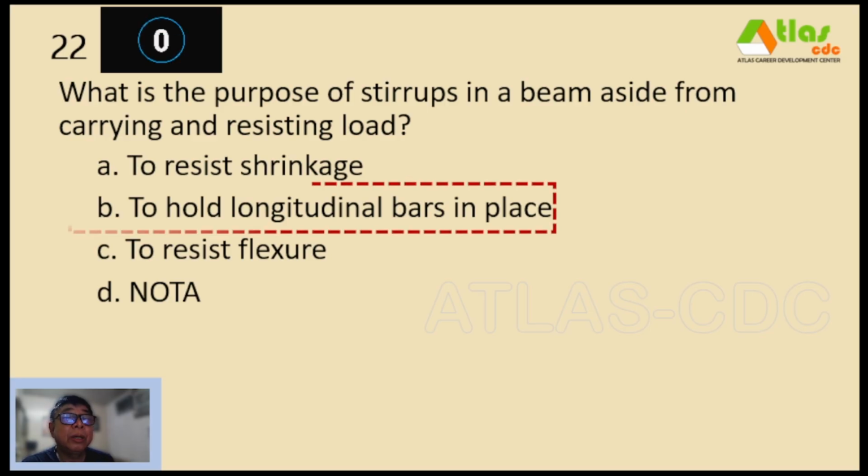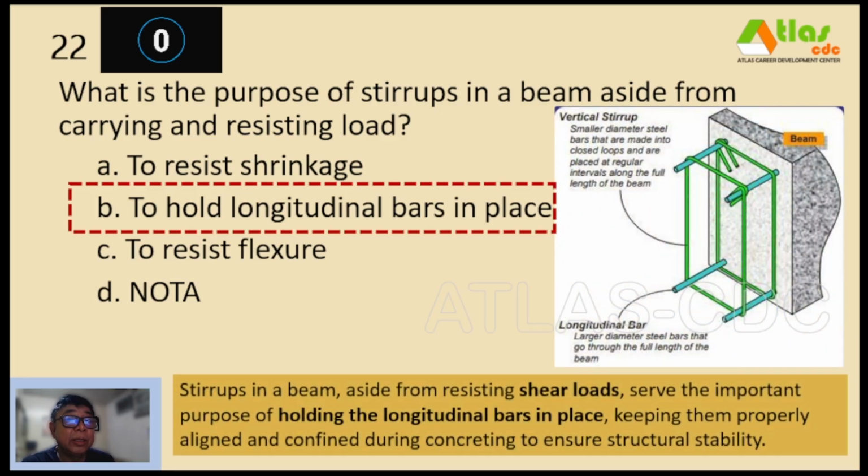And our correct answer is letter B, to hold longitudinal bars in place. So stirrups in a beam, aside from resisting shear loads, serve the important purpose of holding the longitudinal bars in place, keeping them properly aligned and confined during concreting to ensure structural stability. So stirrups are smaller diameter steel bars made into closed hoops and placed at regular intervals along the full length of the beam, while the main rebars or the longitudinal bars are the larger diameter steel bars that go through the full length of the beam.